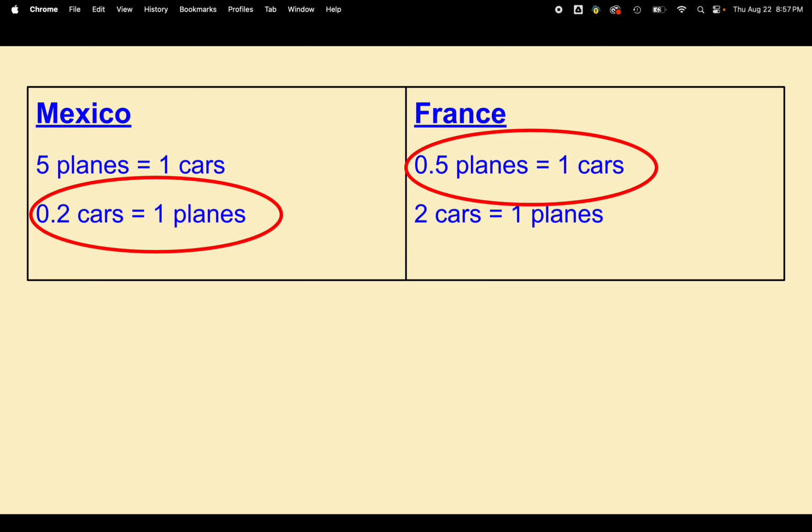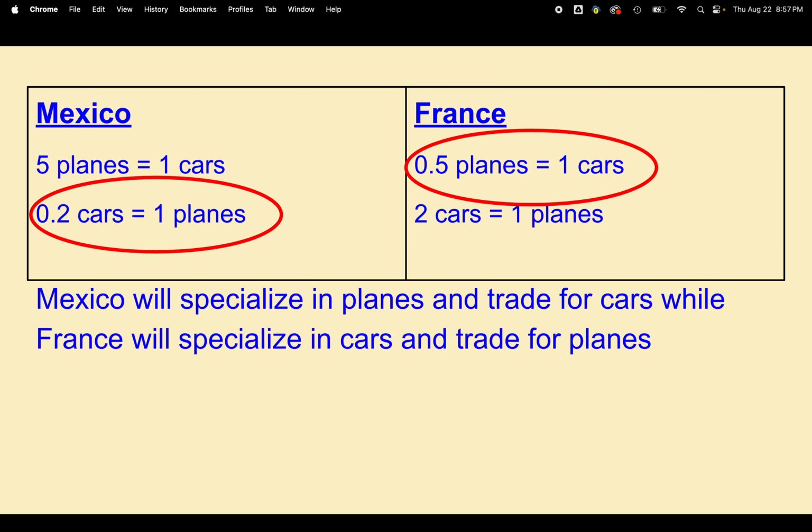Mexico has, I'm sorry, not the opportunity cost, has the comparative advantage in making planes. And then Mexico would specialize in making planes, and France would specialize in making cars, and then they would trade with each other.